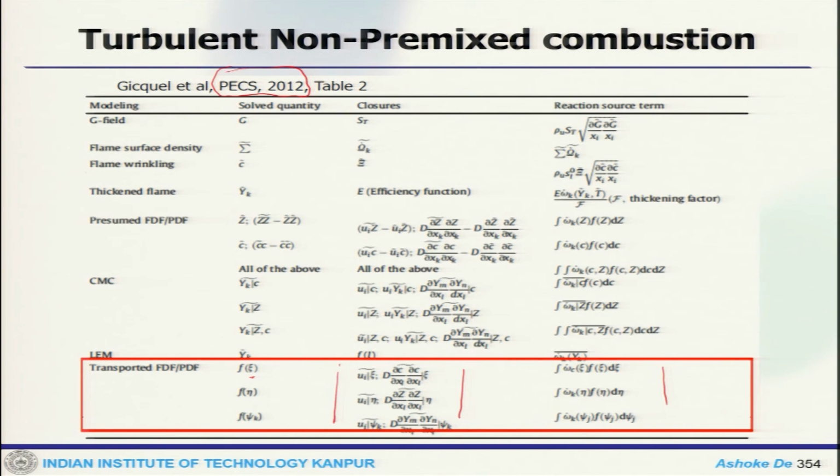So, it is sort of getting you a nice overview of everything. That is why this is important, because already you can see the upper half talks about the premixed case and the lower half talks about the non-premixed case.